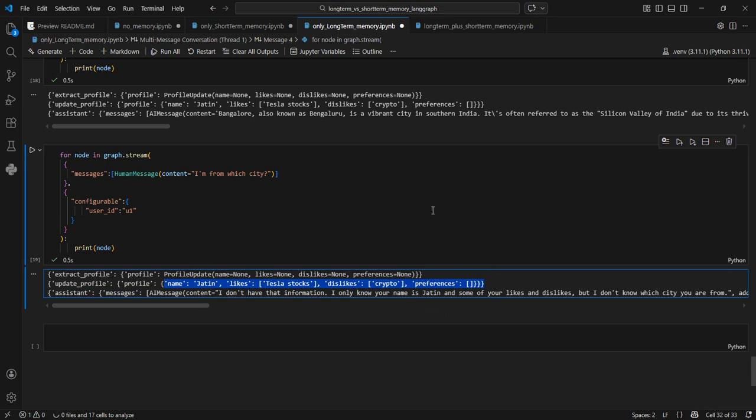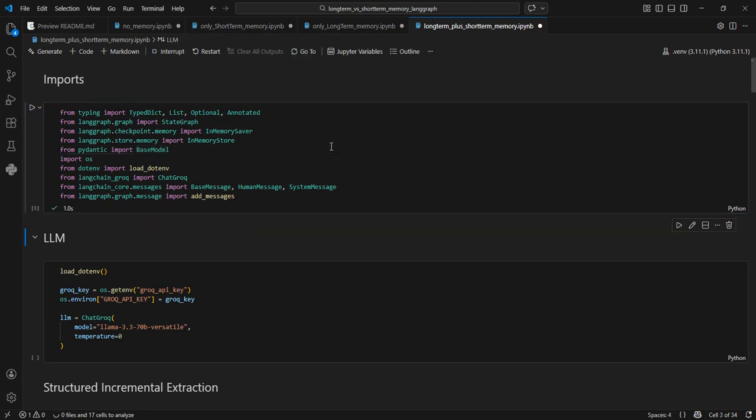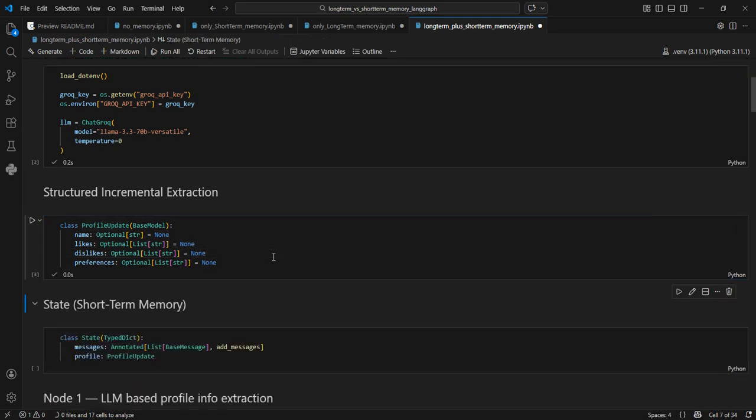So this is where the combination of short-term memory and long-term memory comes into picture, that sometimes within the thread also we want some information to be saved and reused, but outside a thread also we want certain information, where long-term memory will come into picture. So whenever we want to build production grade solutions, we will set up both long-term memory and short-term memory, which is in this example. I will quickly run you through all the imports: LLM, then profile update